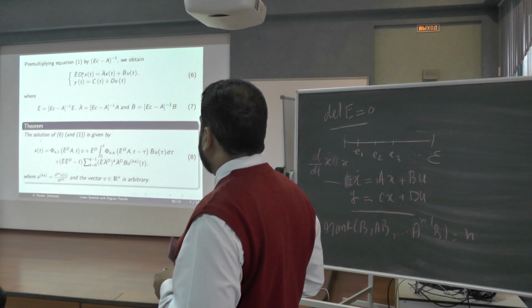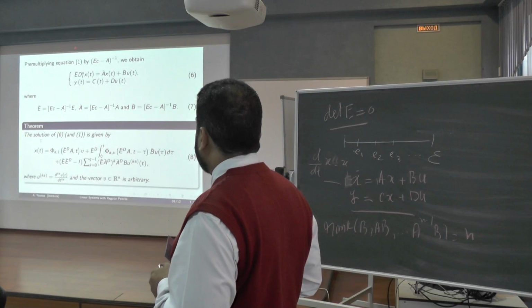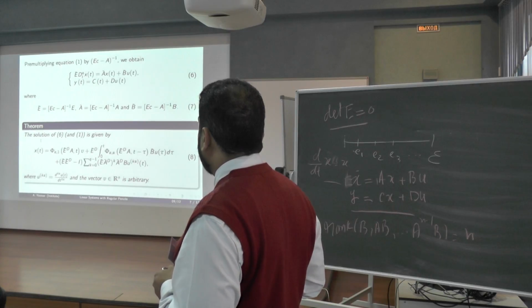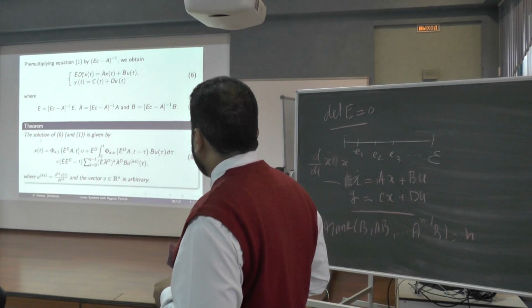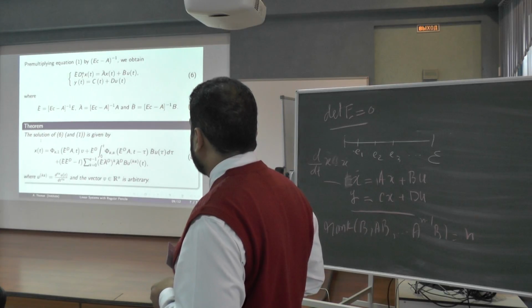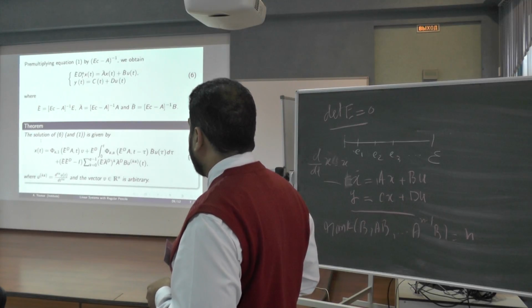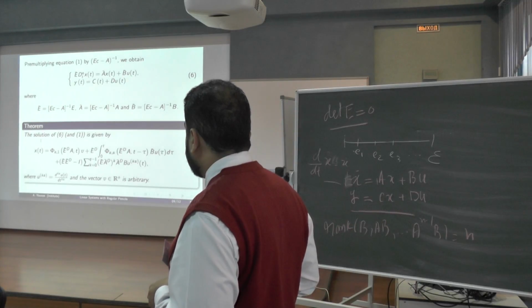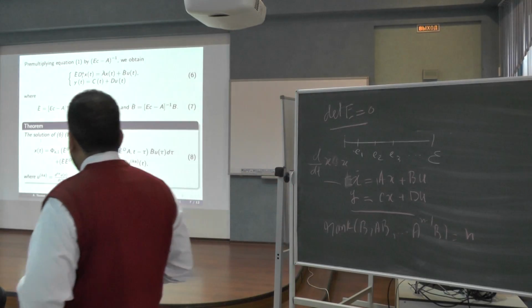Next, we change the system 1 by using the regular pencil condition. We can multiply by the inverse of sE minus A to equation 1 and obtain the system 6. And this is the solution for the system 6 by using the Drazin inverse matrix. Here, this is the generalization of the transition state matrix, and it is just like the variation of constants formula for the system 6.